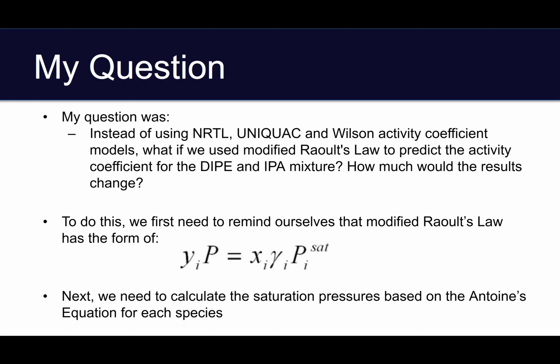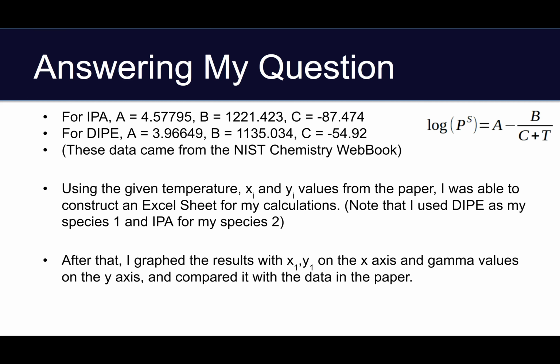Next, we need to calculate the saturation pressures based on Antoine's equation for each species. Here are the Antoine's equation parameters for each of the species. Using the given temperature, xi and yi values from the paper, I was able to construct an Excel sheet for my calculations. After that, I graphed the results with x1, y1 on the x-axis and gamma values on the y-axis, and compared it with the data in the paper.